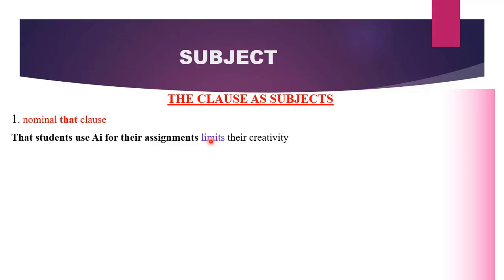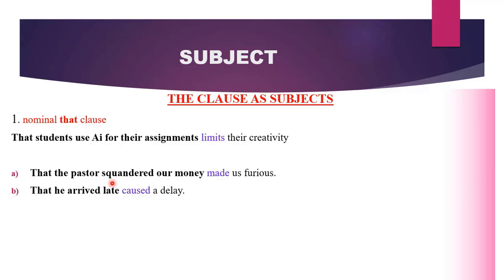Let us have another that clause which is functioning as the subject of the main verb. That the pastor squandered our money made us furious. What made us furious? Your answer is your subject, and this is what made us furious: that the pastor squandered our money. So together, it is functioning as our subject.